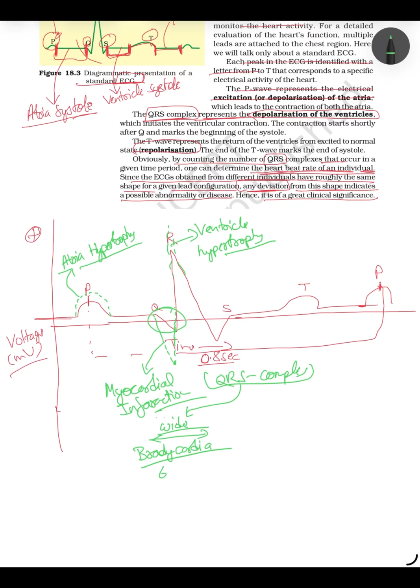Bradycardia means heartbeat less than 60 beats per minute. And if this QRS complex becomes narrow, small, it leads to tachycardia, which means heartbeat is more than 100 beats per minute.